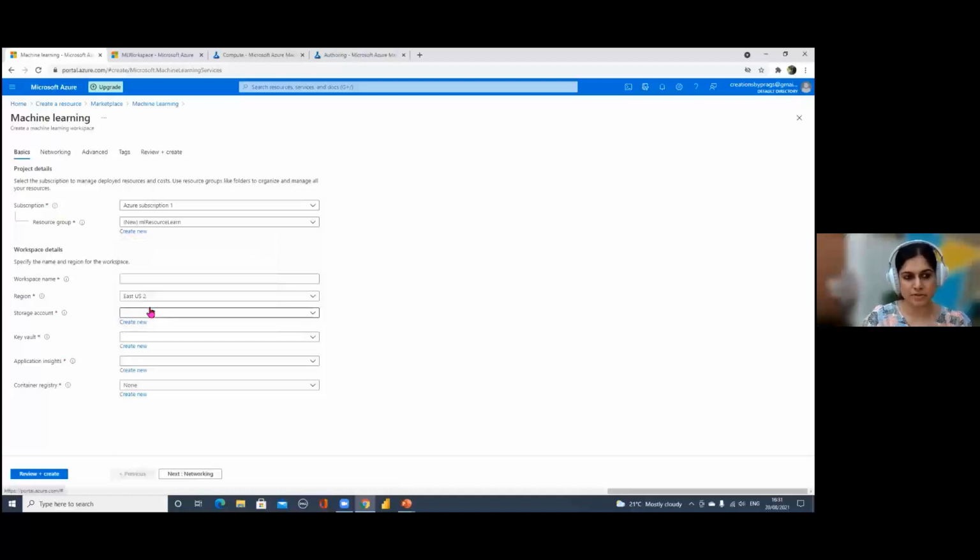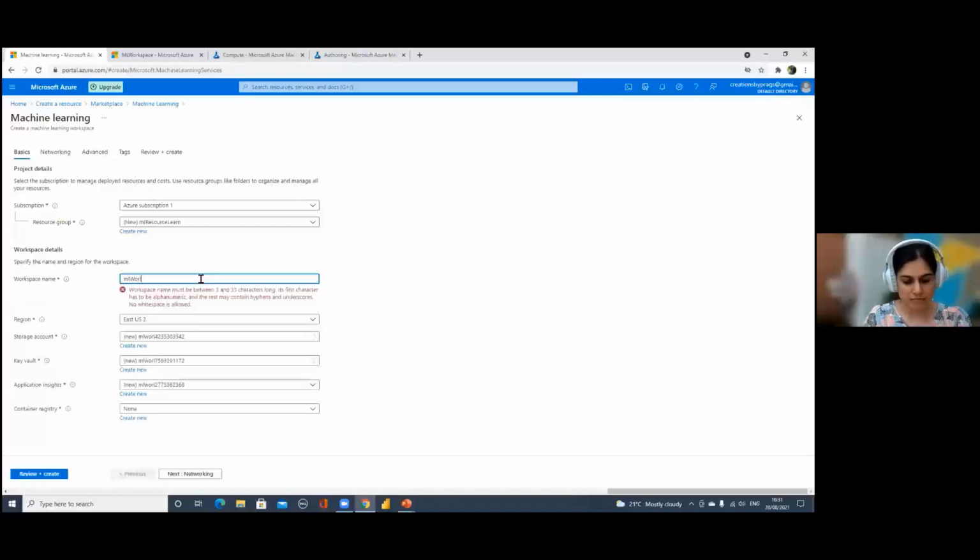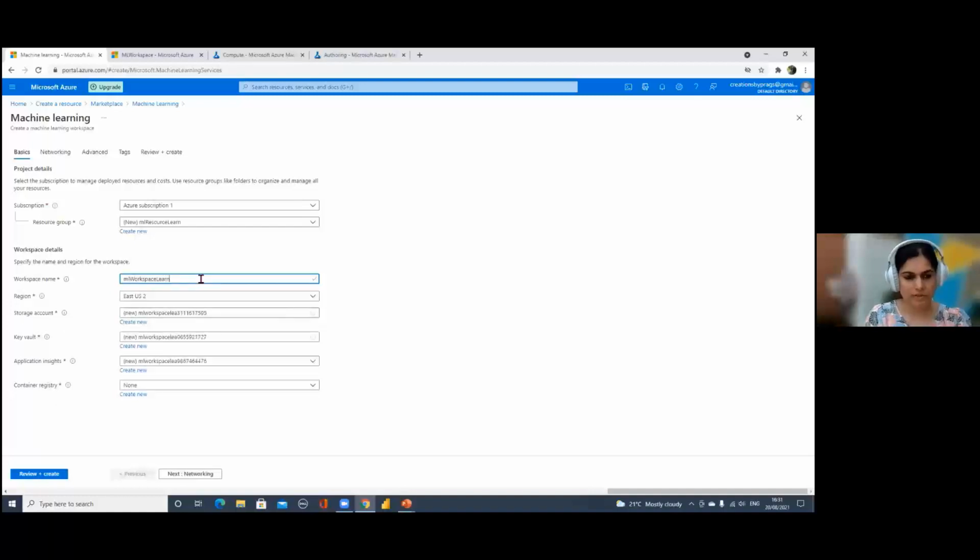Just give a resource group name. Then you need to create a workspace on top of a resource, like where you'll be creating your model. You can similarly give a name for your workspace, for example, ML workspace learn. So that's a workspace. And the rest of the settings here, don't bother to look at that. It's fine. It's taken by default based off your subscription.